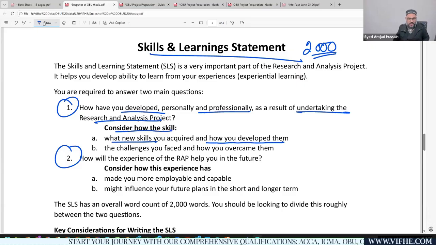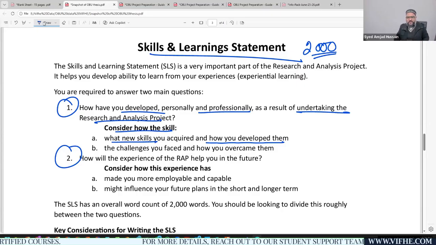What new skills? For example, you have developed new skills of working on an Excel sheet. So how did you develop them? You have developed presentation skills. How? While working on your PowerPoint presentation, you have developed that. You have developed confidence. You have developed verbal communication. You have developed oral communication while communicating with your mentor. You have developed well explanation, right?